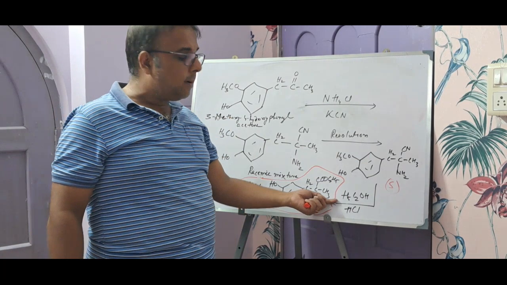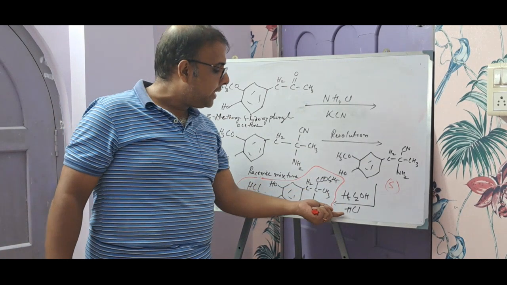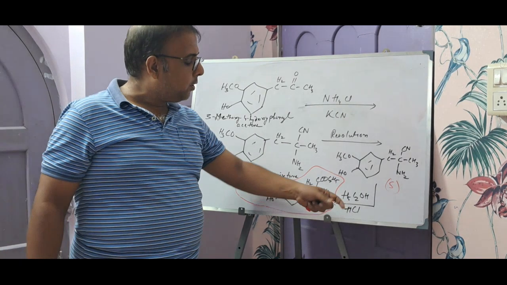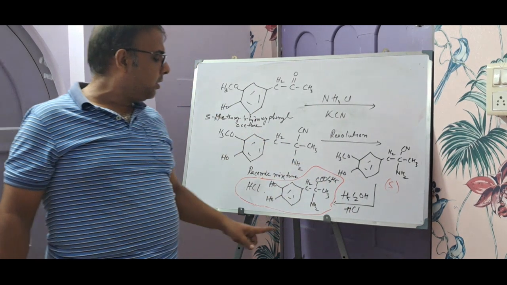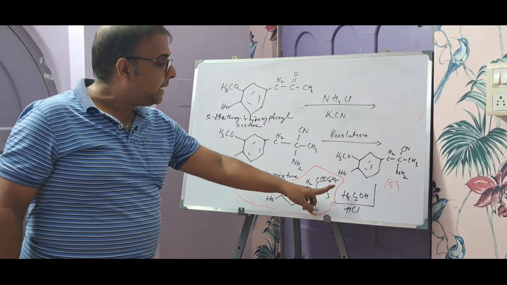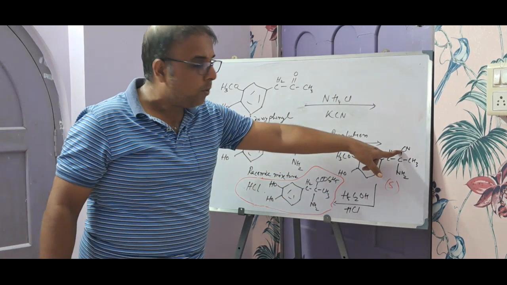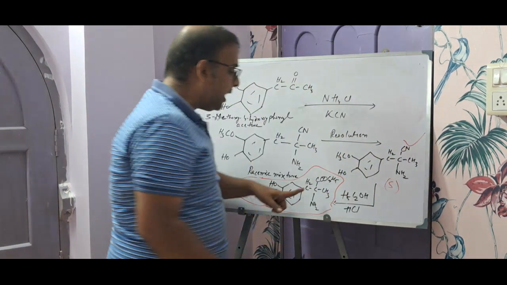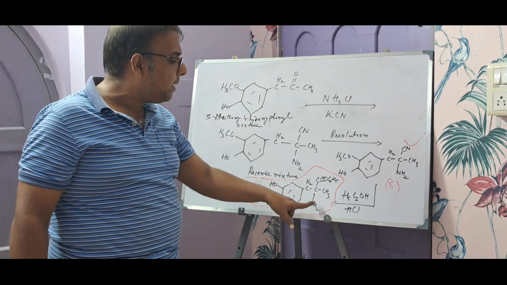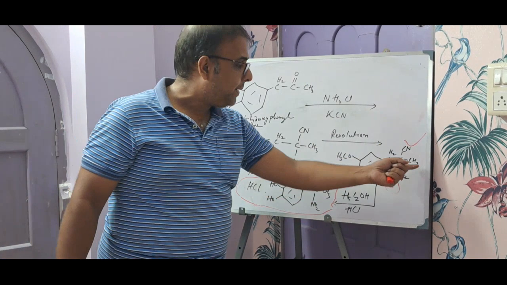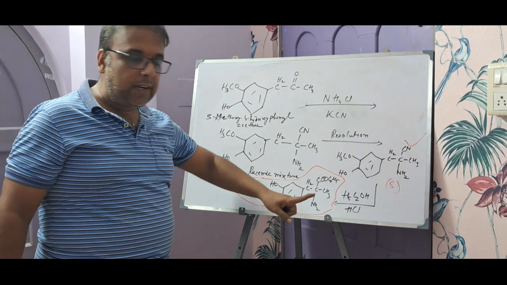So this combination, ethanol and HCl, has been taken. On treatment with it we get methyldopate. Initially it was cyano; the cyano has been converted to COOC2H5. Methyl has been kept intact, and amino has no alteration.